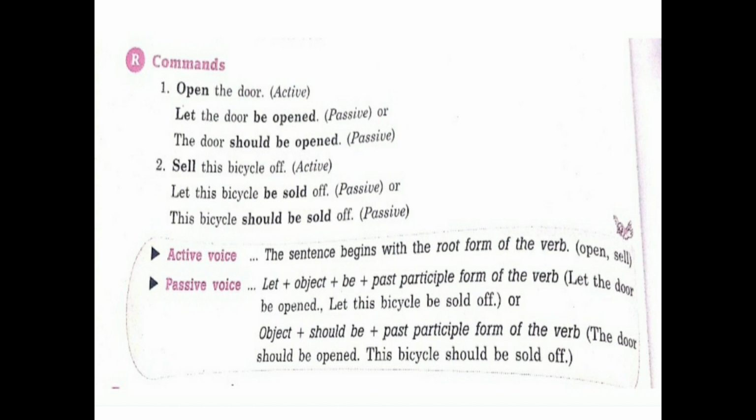So I hope it will be clear to you that in the active voice, when the sentence begins with the root form of the verb, it will change in two ways. First, we start the sentence with let. So it will become like this: let plus object plus be plus past participle form of the verb. If we use the object first, then the sentence structure is object plus should be plus past participle form of the verb.